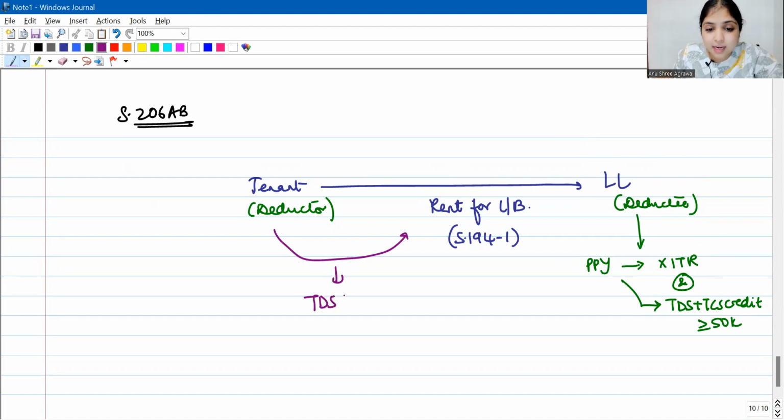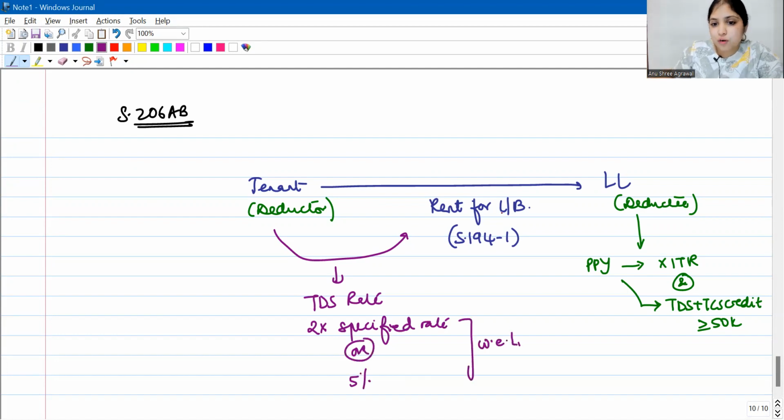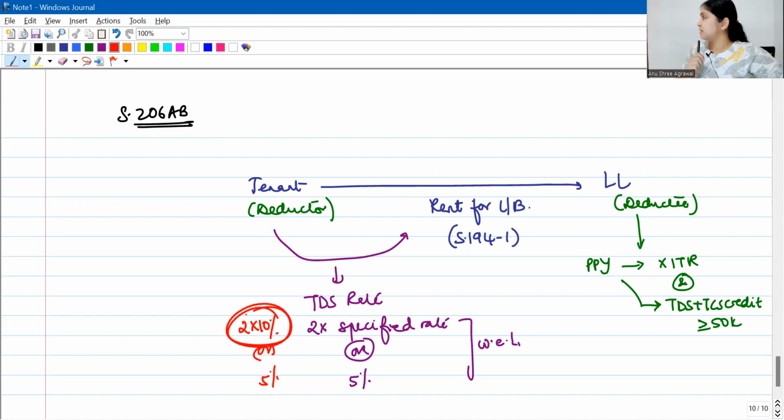The TDS rate will be 2 times whatever the specified rate is, or 5%, whichever is higher. Now for land and building, in 194I, the TDS rate is 10%. So 2 times the applicable rate or 5%, whichever is higher, which will obviously be 2 times 10%, that is 20%. At 20%, we will deduct tax.